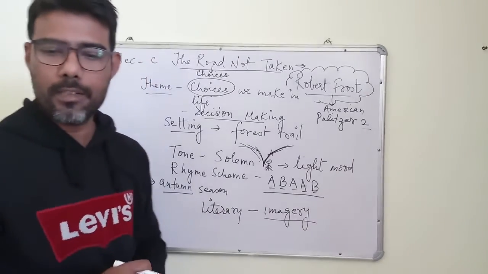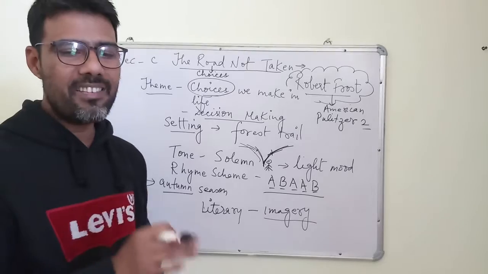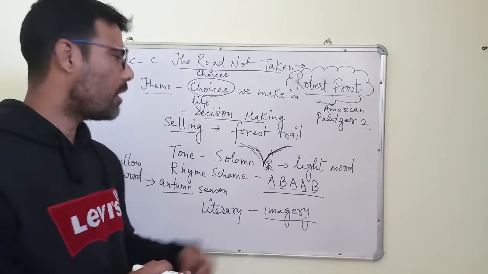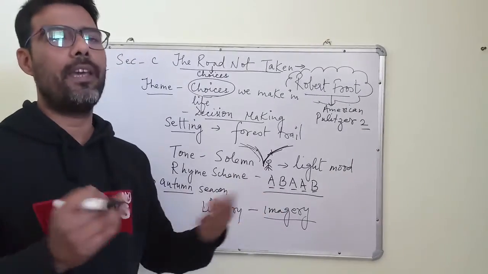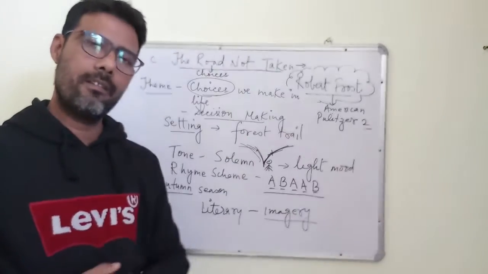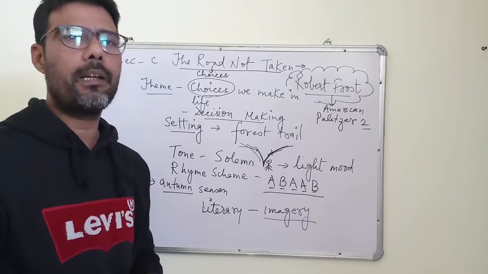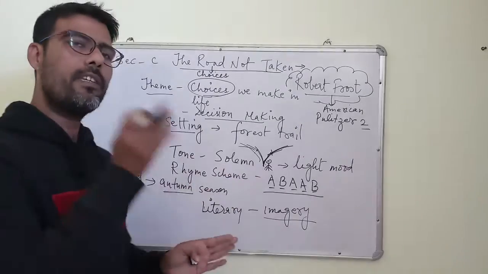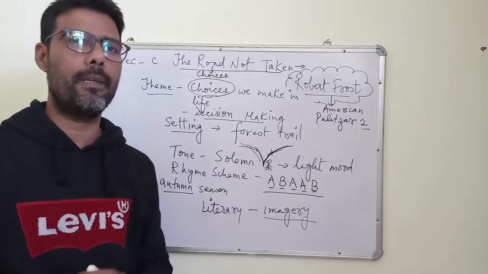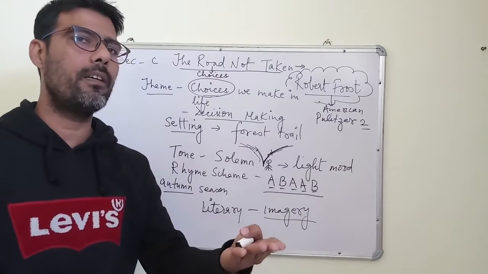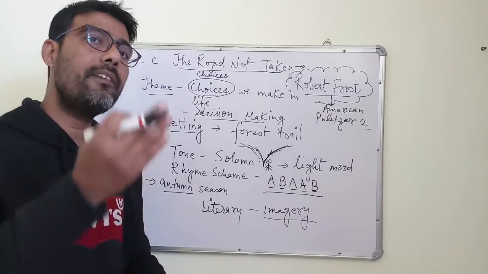Next paragraph says, then took the other as just as fair. So now finding which one looks fair, he decides that he would take that road. He would take that choice. And having perhaps the better claim, he feels that the one which he chose had a better claim, means it would give him more profit or more favor in future.